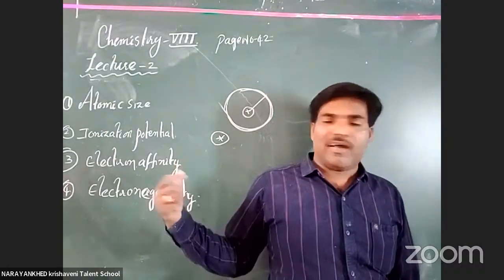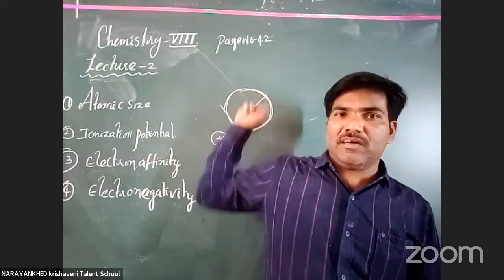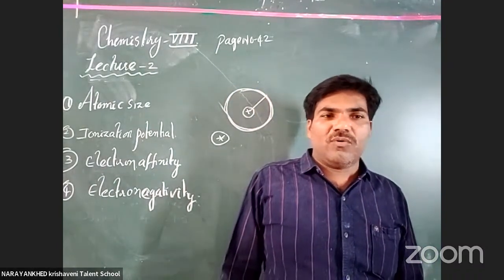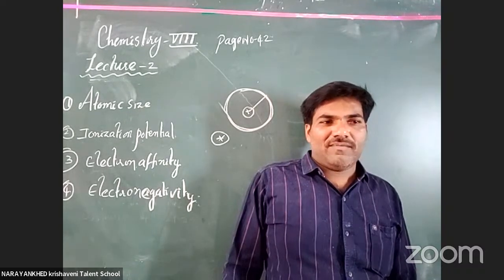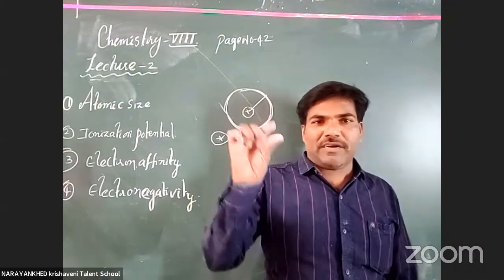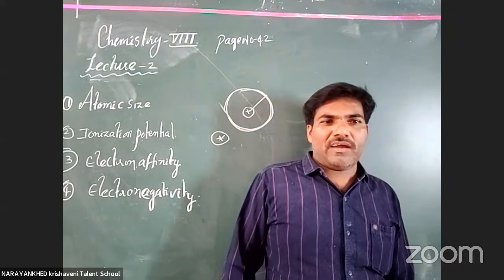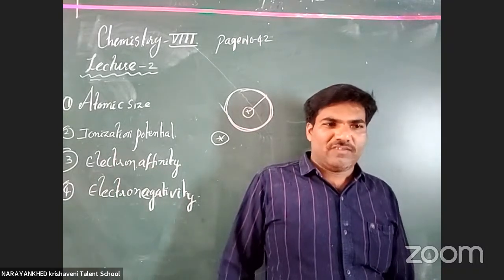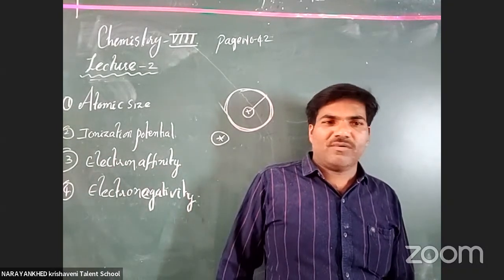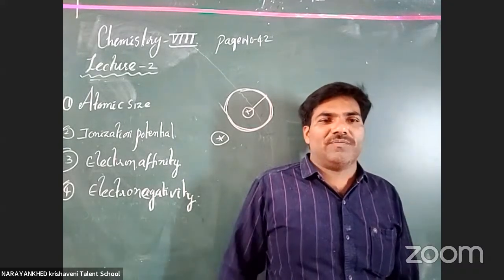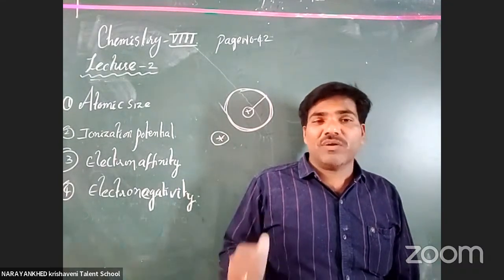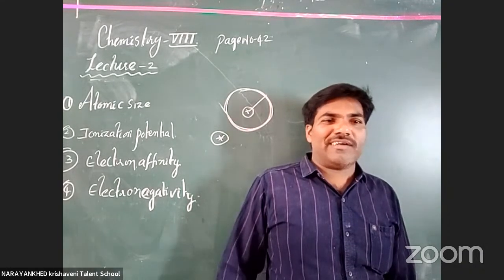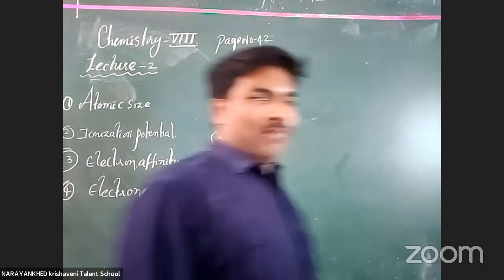Here also, the electron may be here, may be here, may be here. Clear or not? In the ground, where are you? In the classroom, you have one particular position. We provide a ground for you, you played in a ground, and it is possible to find your position. No, the electron is also like that only. Then which one is called the outermost shell? Then how to find out the atomic radius? It is impossible.